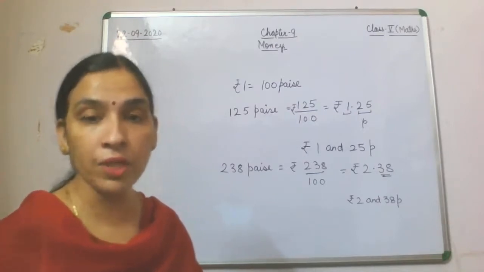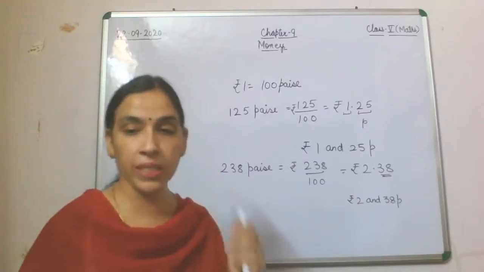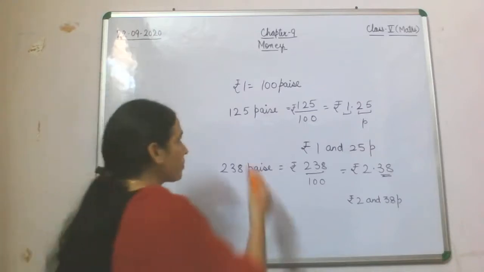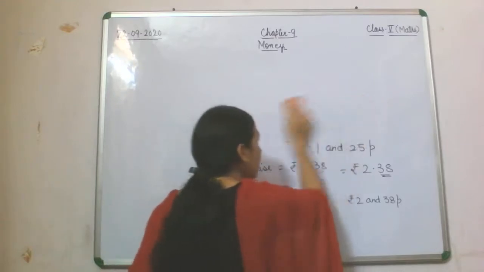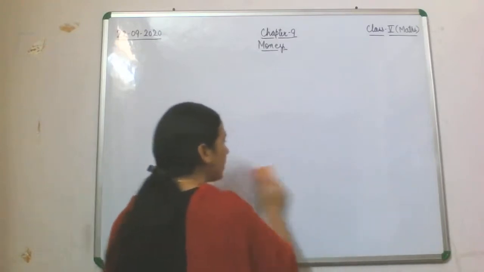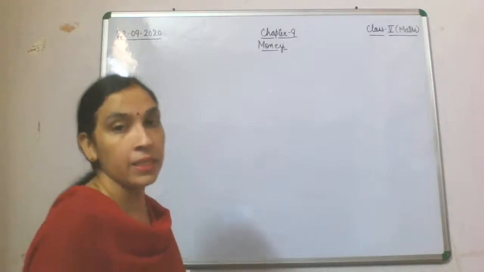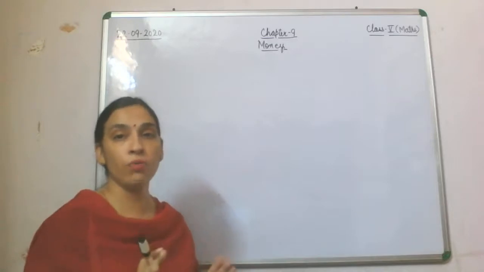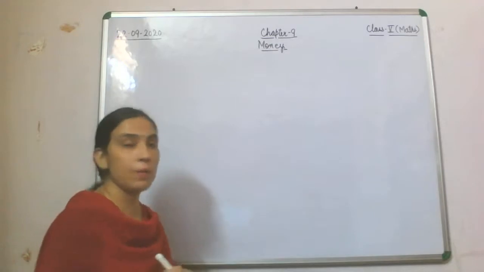In the conversion of paise into rupees and vice versa, one more thing I want to tell you. If I tell you to write 15 rupees and 28 paise in rupee only, you can write it easily, because the whole number part will be rupee and the decimal part will be paise.